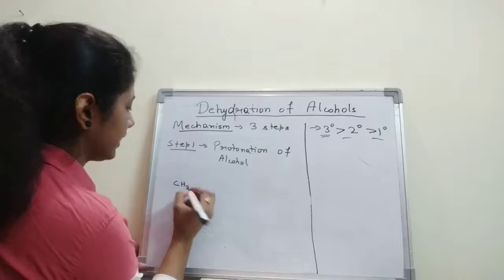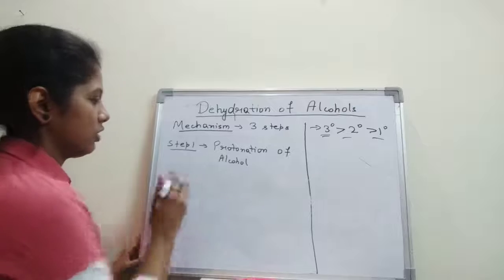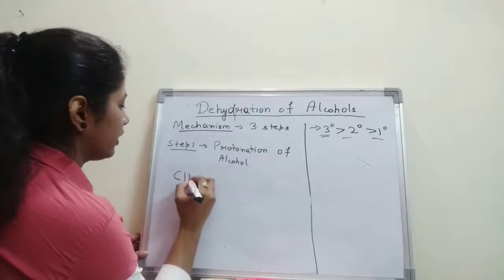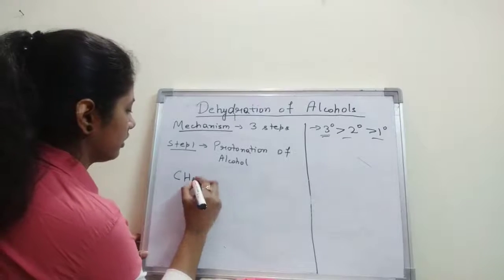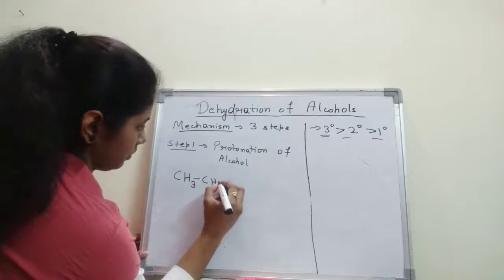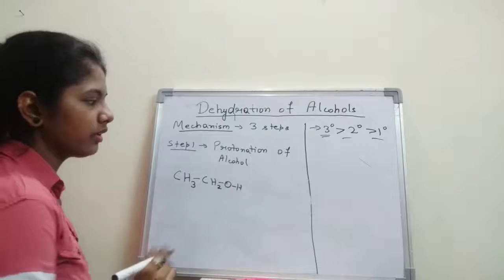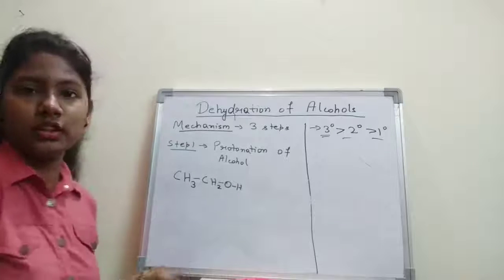Okay, so what happens here is, we have this alcohol here. As I said, I'll be using the example of ethanol, right? So let's see, CH3, CH2, OH. Okay, so this is our ethanol.